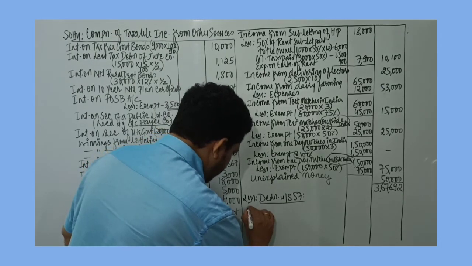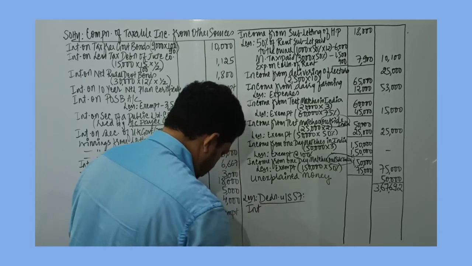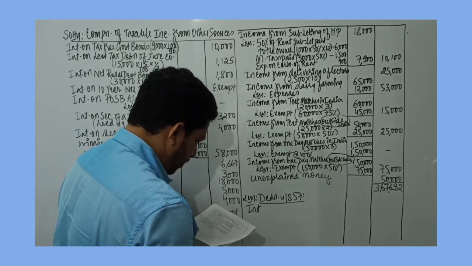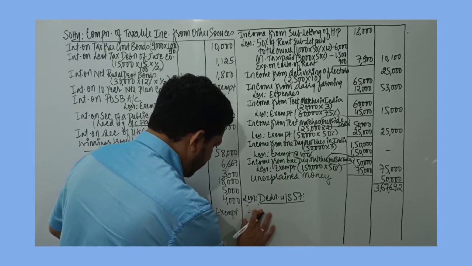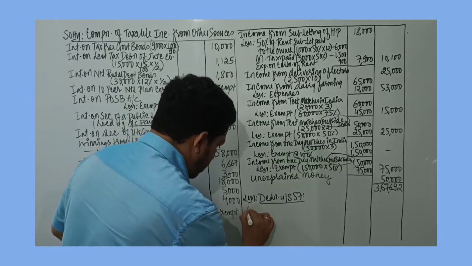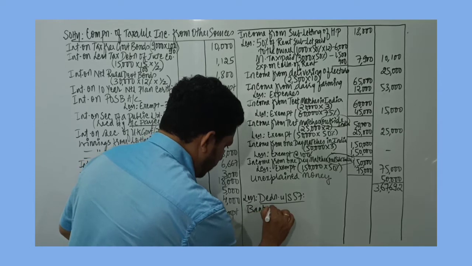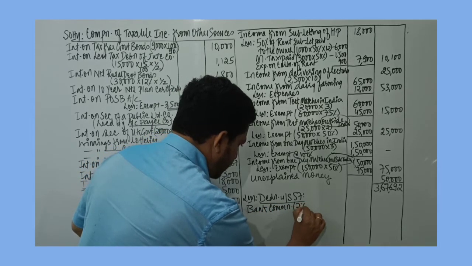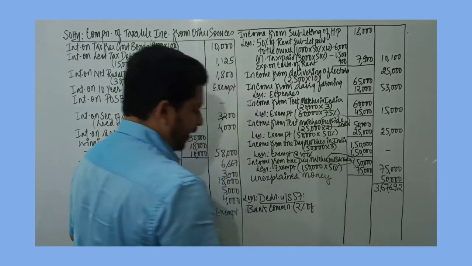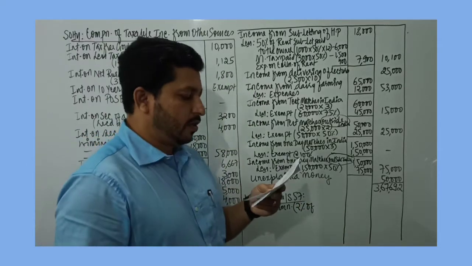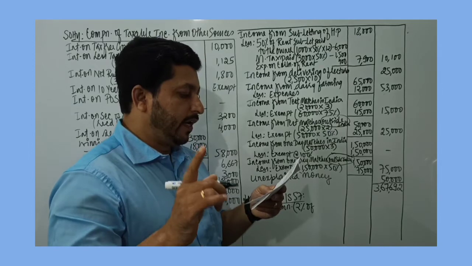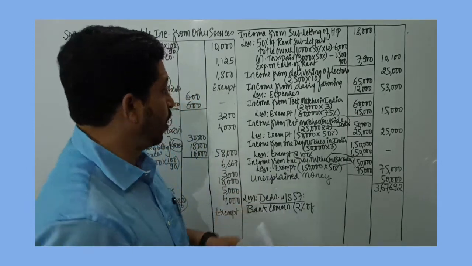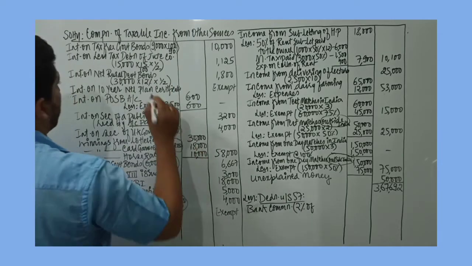So I'll record over here bank commission, and this would be 2% of net interest, not gross interest, as bank commission for collecting interest on all securities.